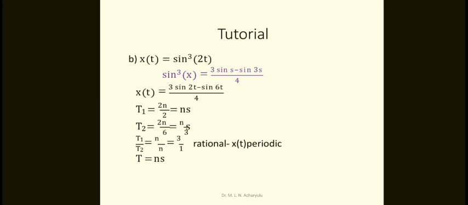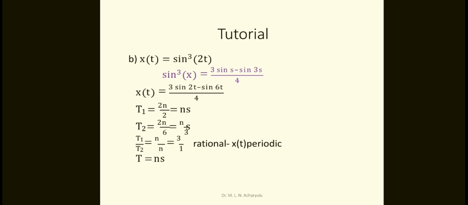Sin cube of x is equal to 3 sin x minus sin 3x by 4, or whatever it may be. So here you have to apply, by using the above formula, x of t is equal to, instead of sin cube of 2t, you may replace the equation like this: 3 sin 2t minus sin 6t by 4.